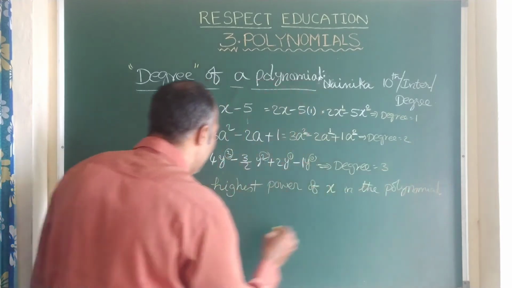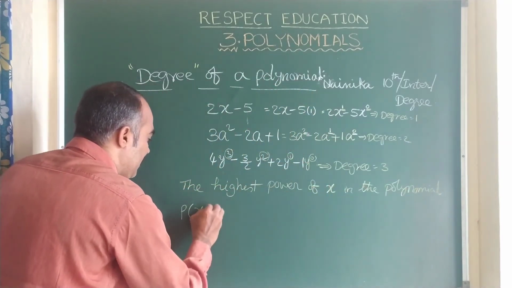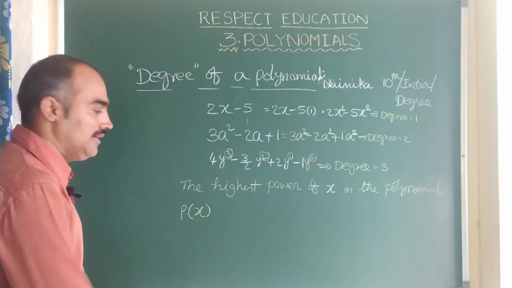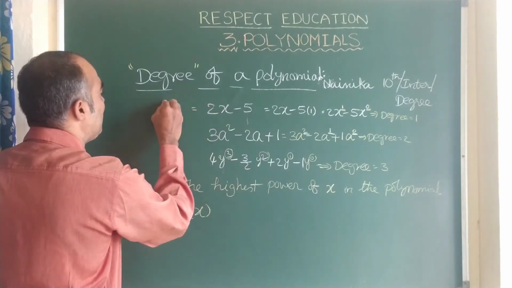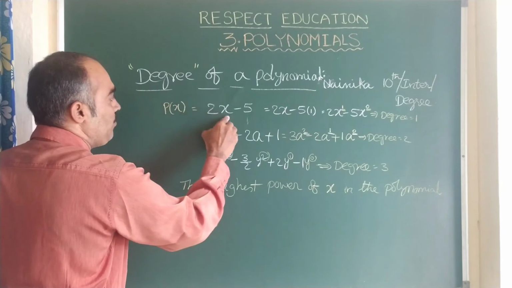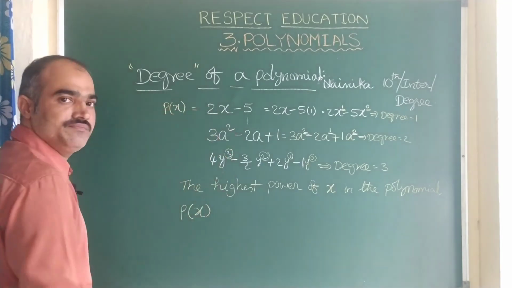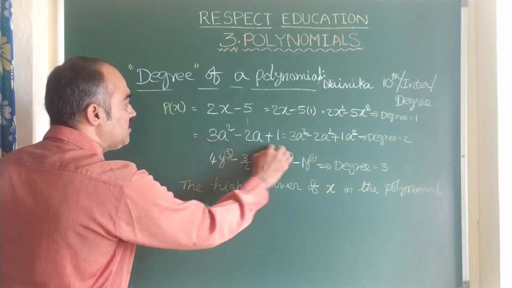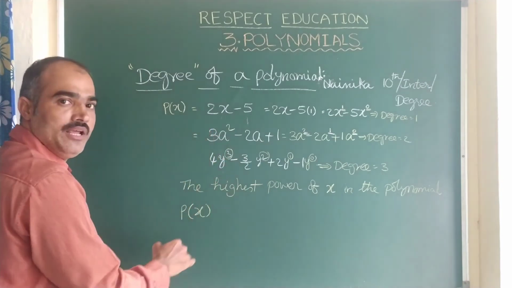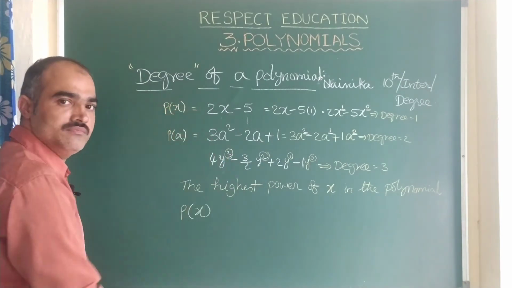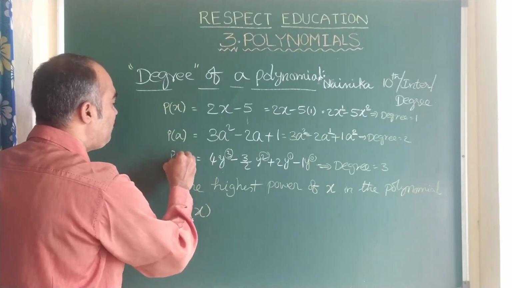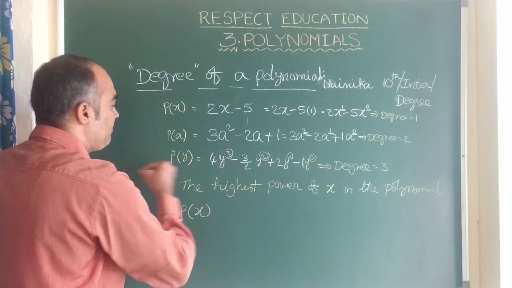What is this p of x again? P for polynomial in terms of x. Suppose this can be p of x. It's a polynomial with variable x. Then you can easily say this is not p of x. This is a polynomial with variable a. It is p of a. And this one you can say it is p of your variable y.